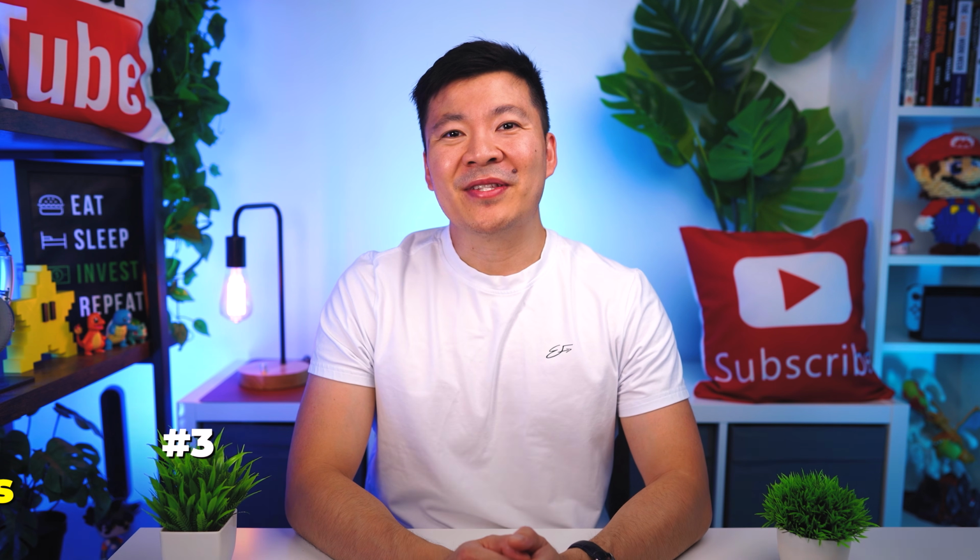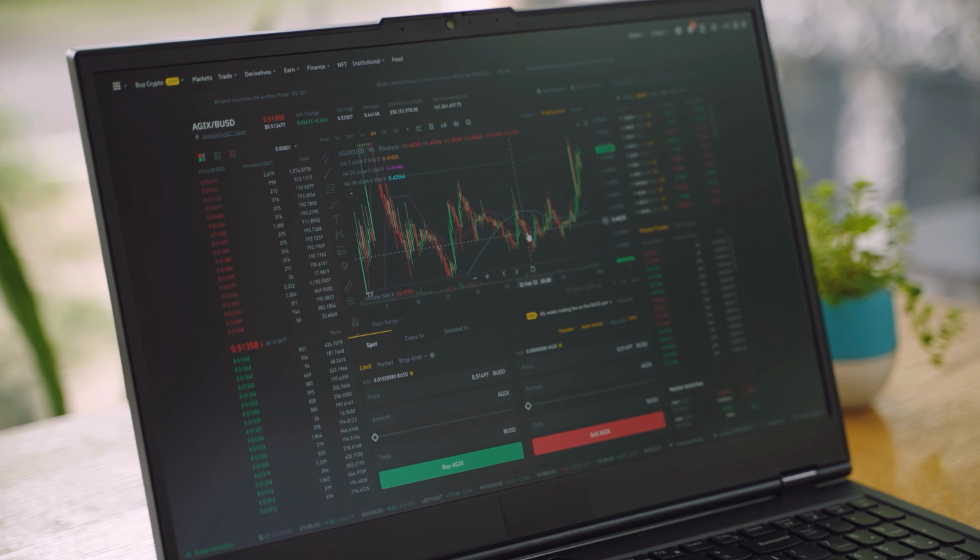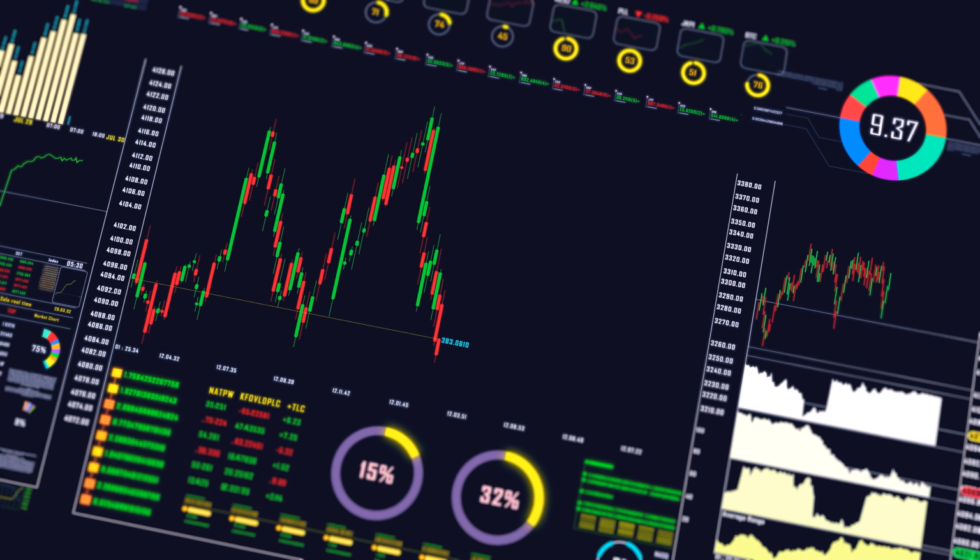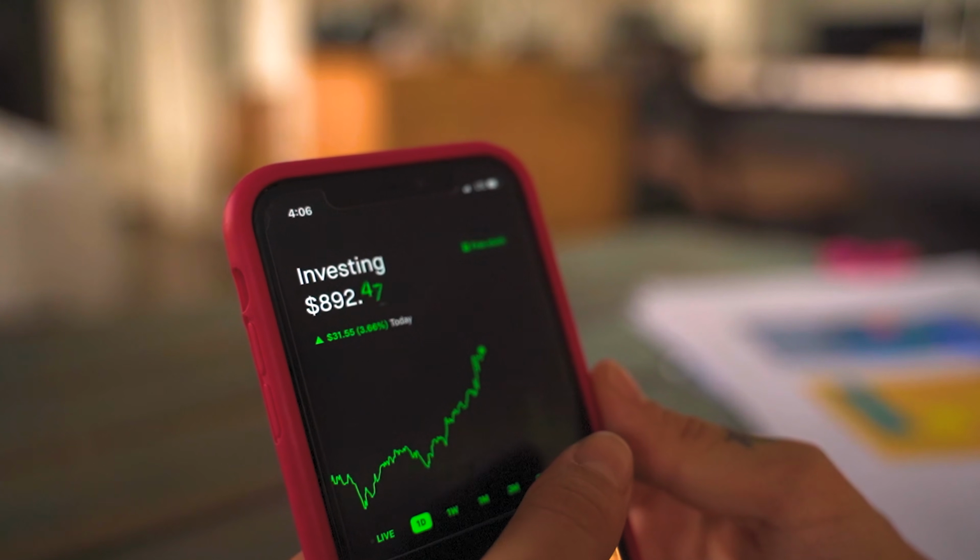And the third key component is the investors. These are people who buy and sell shares aiming to profit from market fluctuations or dividends. The simplest way to invest in Australia is through an online broker or investing platform. These days you can sign up with an online broker and start investing within minutes using your smartphone or computer.